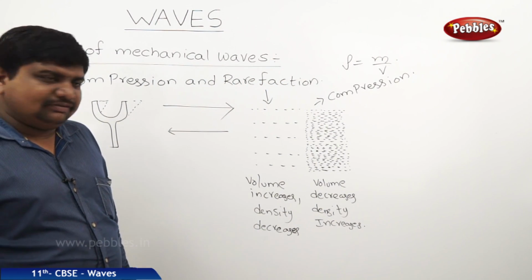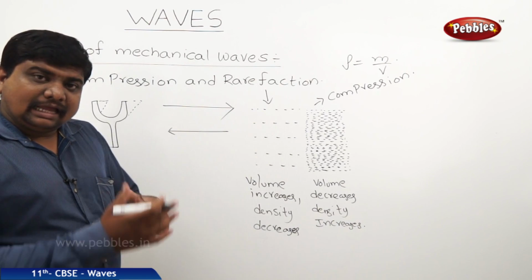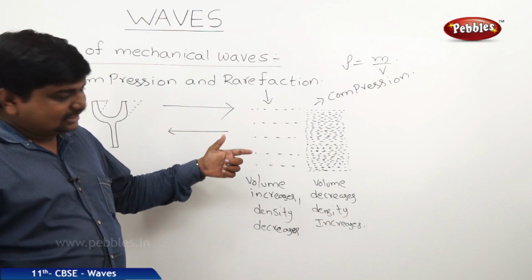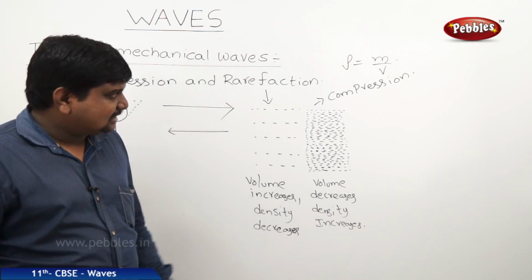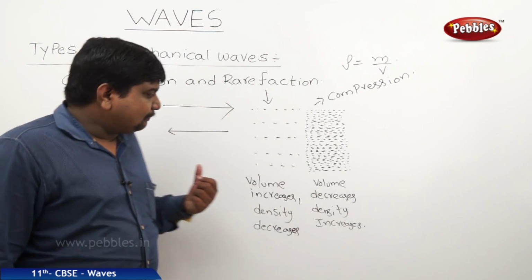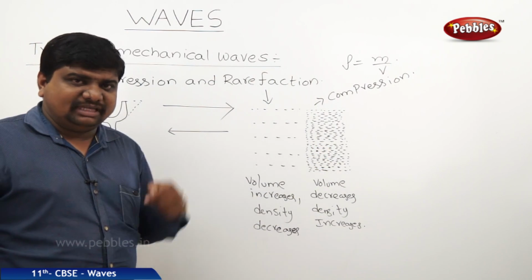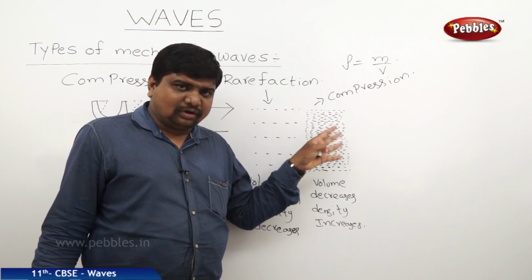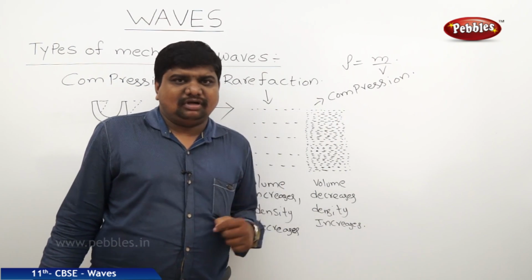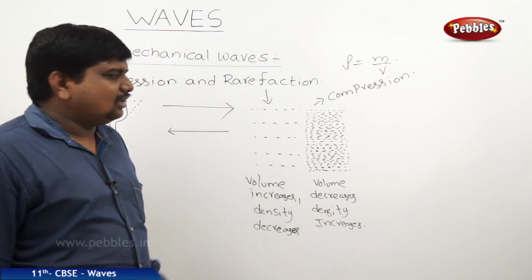So what is the meaning of this? Rarefaction is similar to expansion. So in case of expansion, volume increases, density decreases. But in case of compression, all the particles are moving towards the mean position. So more crowded particles are within a given volume of the interior. So this is called compression.